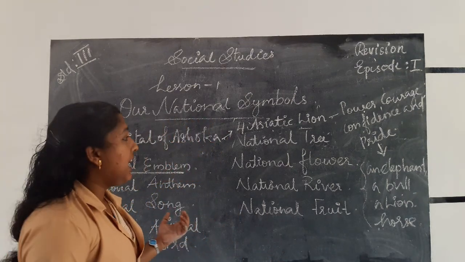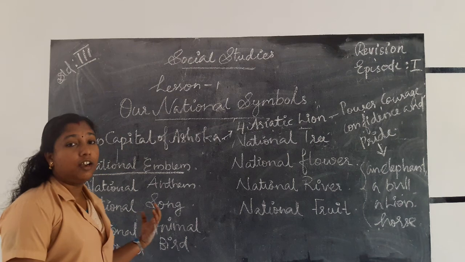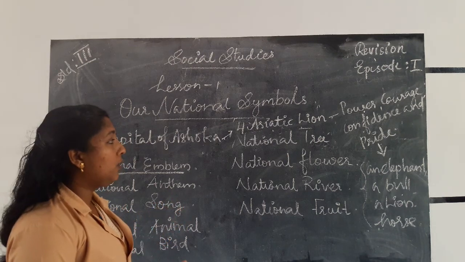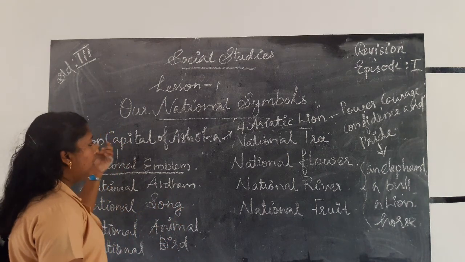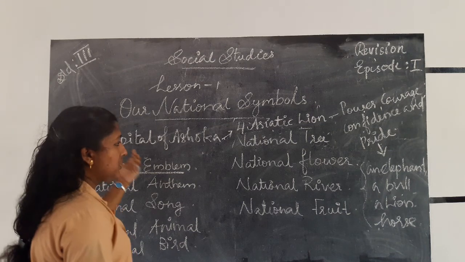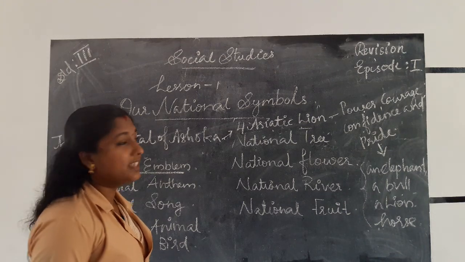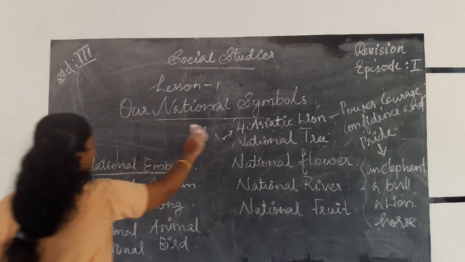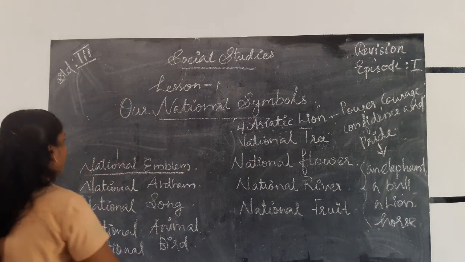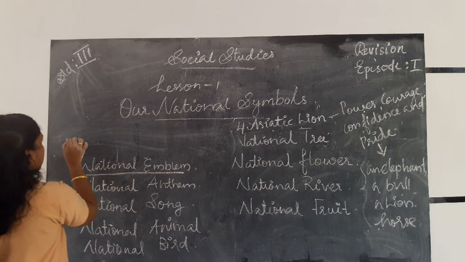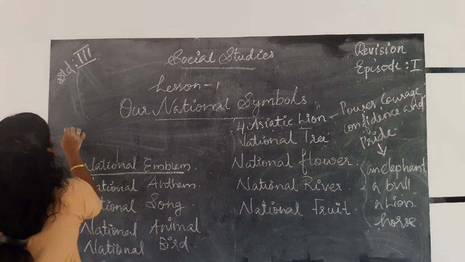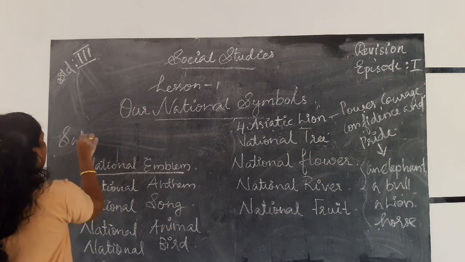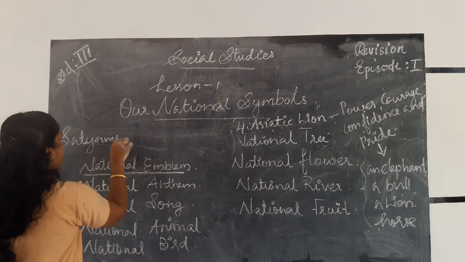Then we can see there is a word written on the bottom of the lion capital of Ashoka, our national emblem. That is called Satyameva Jayate. What is the word written on the bottom of the lion capital of Ashoka? That is Satyameva Jayate.